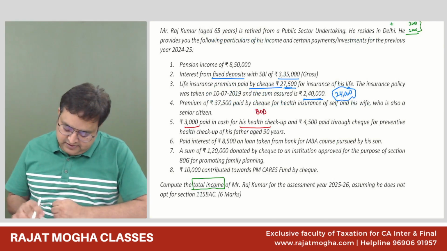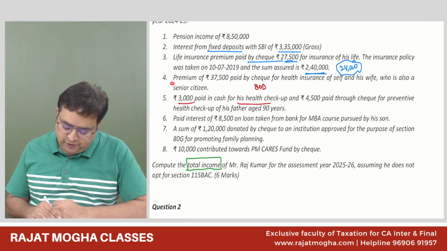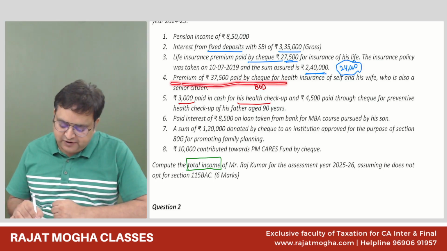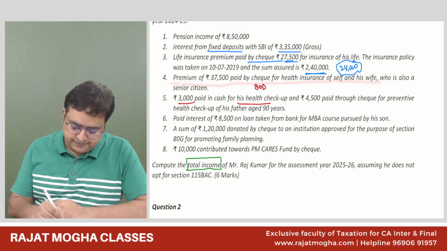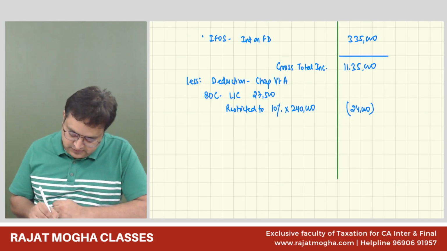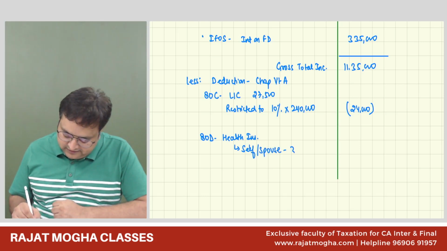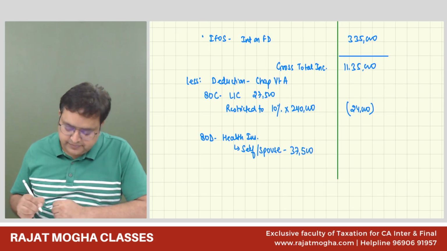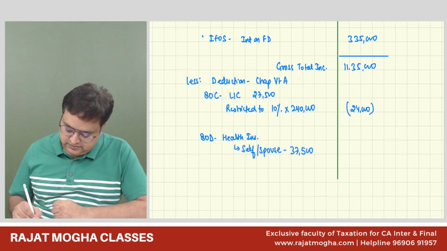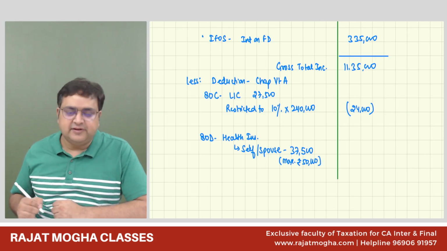After that, it says, 4th point, premium of 37,500 paid by cheque for health insurance for self and his wife. So this is 80D, health insurance for self and spouse. It is 37,500. Maximum we can give 50,000, so we don't have any problem in giving 37,500.